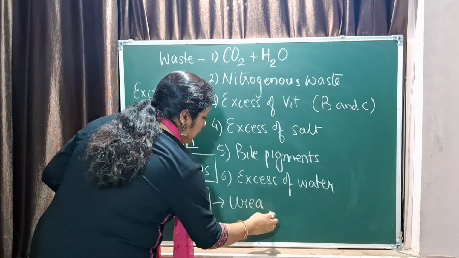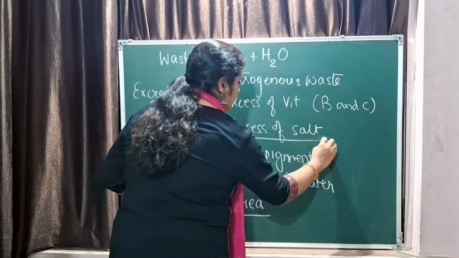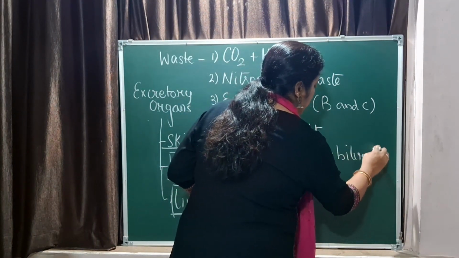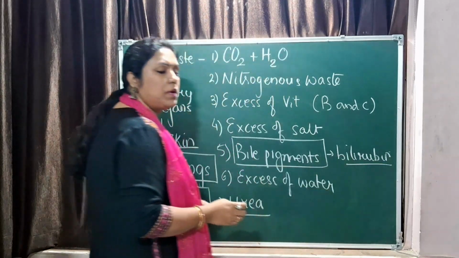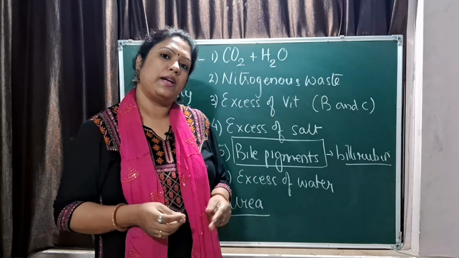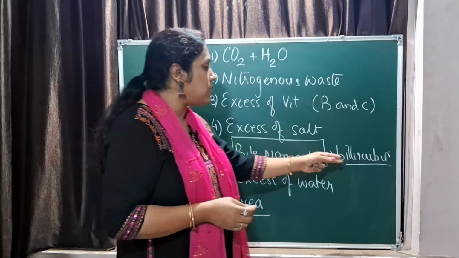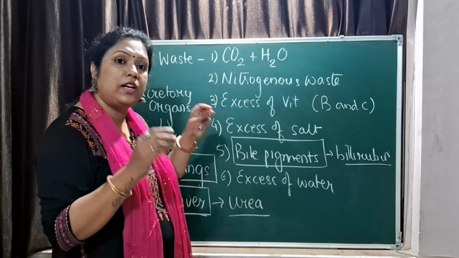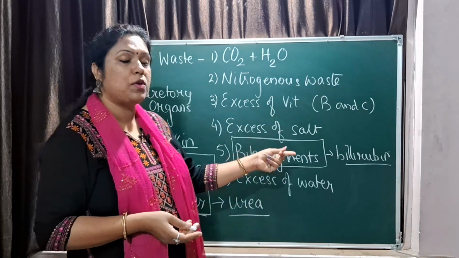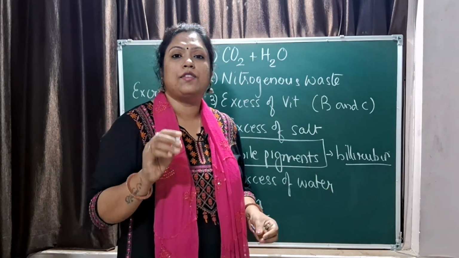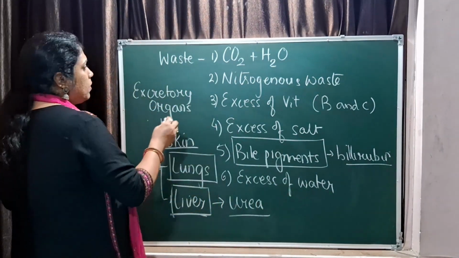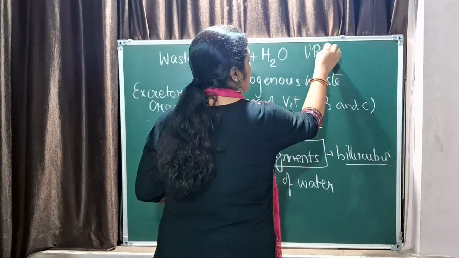Liver is not directly involved in excretion, but it helps in urea synthesis, and at the same time the bile pigments. The main bile pigments are bilirubin and biliverdin, there are two. We will be studying only about bilirubin. Bilirubin is a yellow color pigment that is formed because of the breakdown of hemoglobin. This is secreted by the liver into the bile, which releases into the duodenum at the time of digestion. So in that process, you will find that the color of the fecal matter is because of the presence of bilirubin. At the same time, there is one more pigment which is called urochrome.